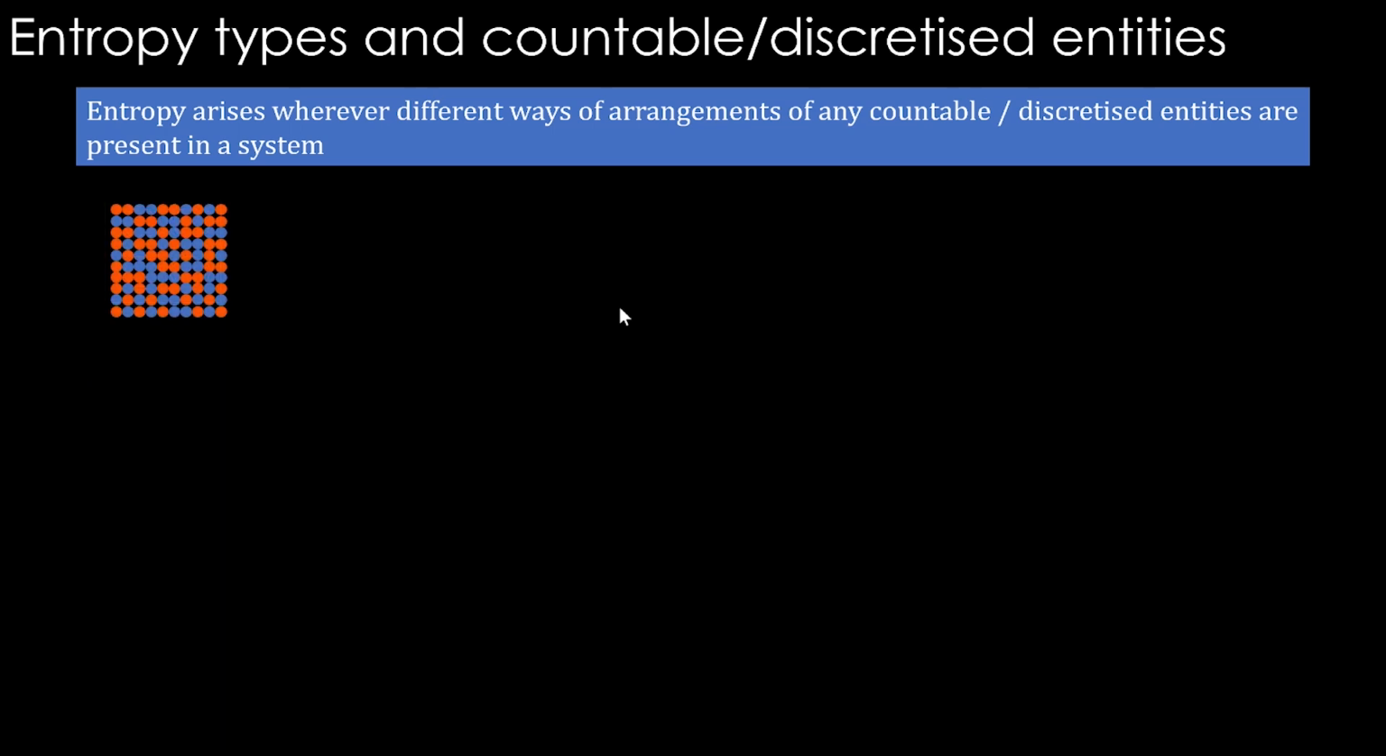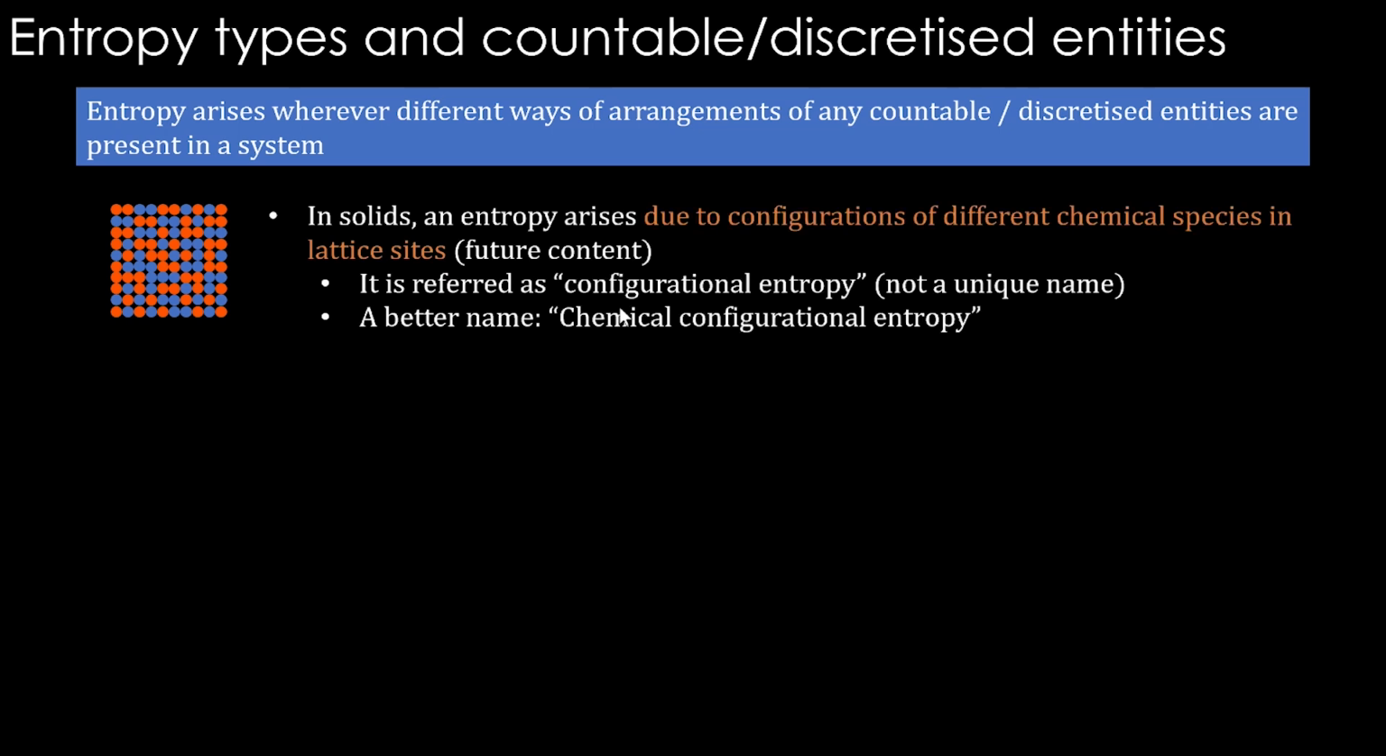This is a quite important type of entropy. In solids, entropy arises due to configurations of different chemical species in lattice sites. We will see about it in detail in future. This particular type of entropy is referred to as configurational entropy. Again, the word configurational entropy comes, which is not unique. In this case, we are talking about different chemical species mixing in lattice sites. Therefore, a better name is chemical configurational entropy.